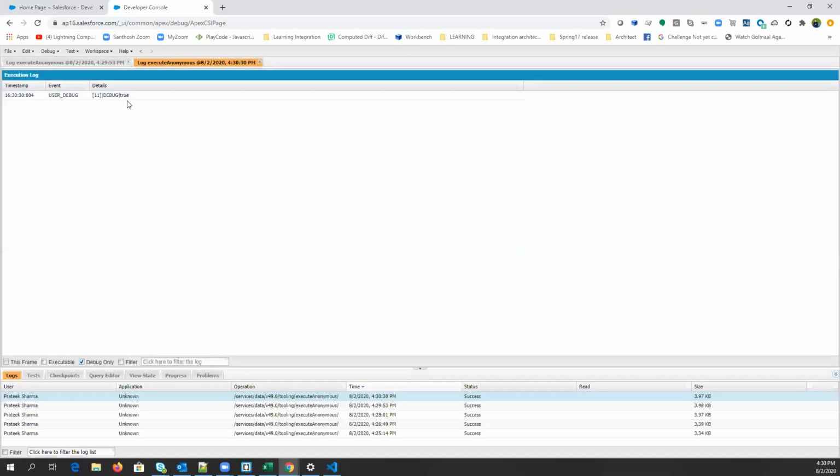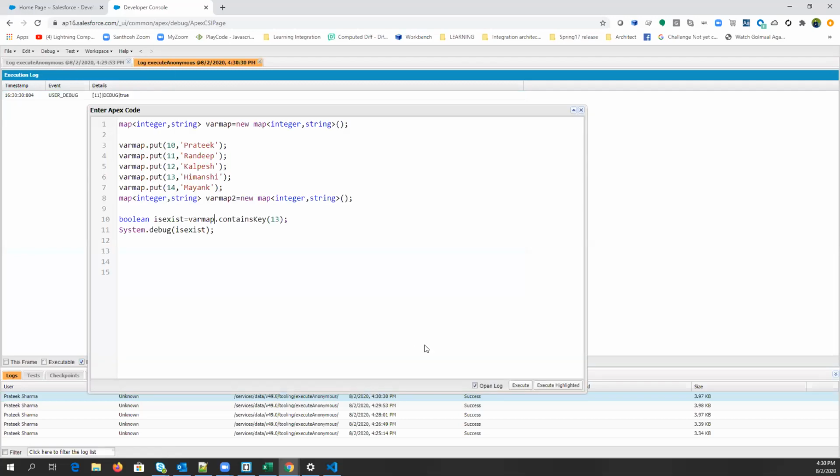See, true, right? So basically, contains key will tell you if that particular key exists in the map or not. It is a very important method, so just note it down. You will use it every day in your triggers or any other class.